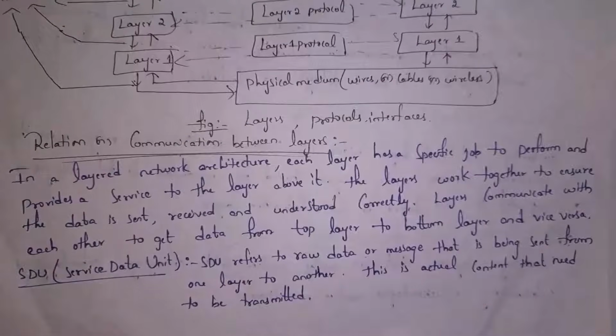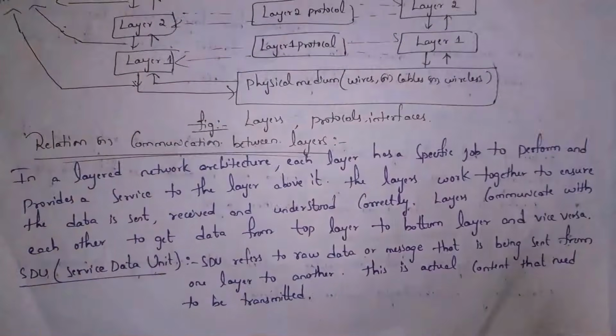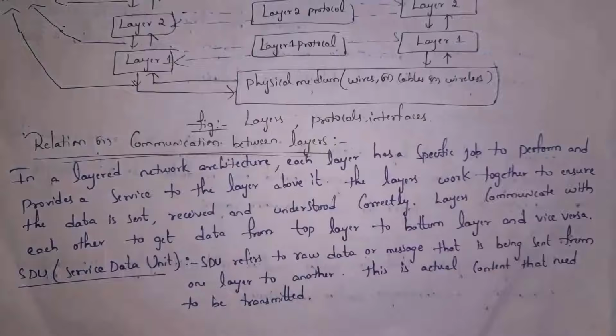Next I will explain communication between layers, which we also call the relation between layers. Guys, I already said before, in layered network architecture, each layer will perform certain tasks, and whatever task is done by one layer is useful to the layer above. So whenever a person sends a message, that message is passed through various layers. As each layer performs certain tasks, the receiver will get the correct message.